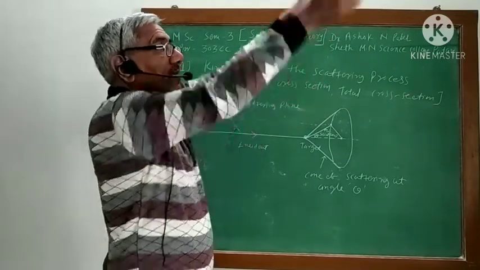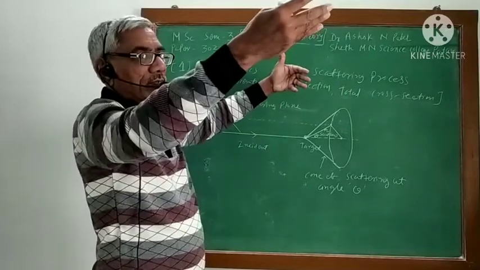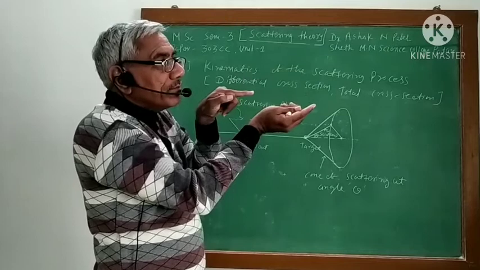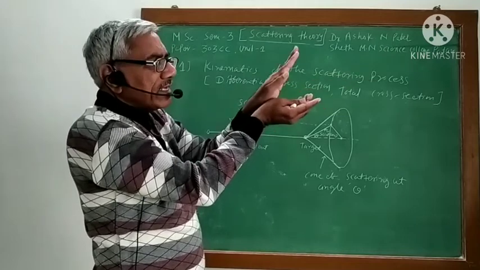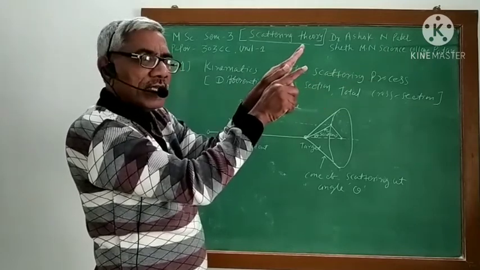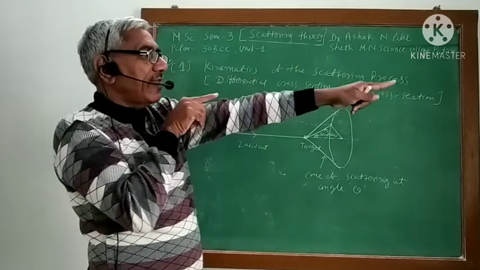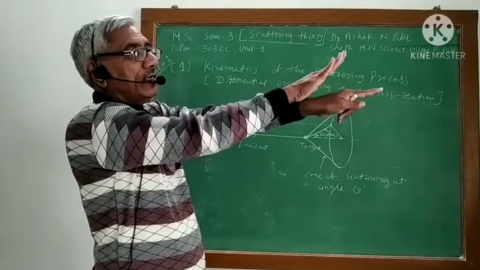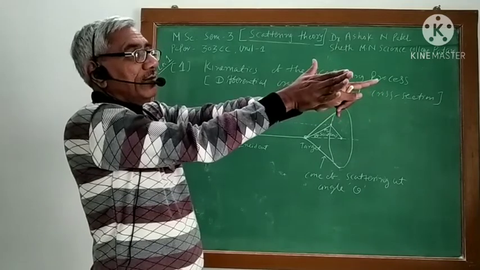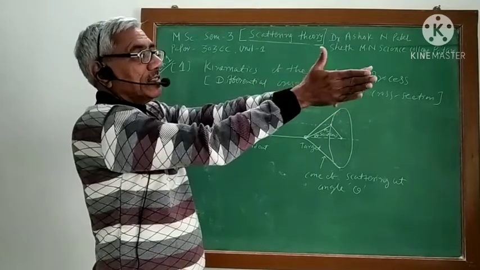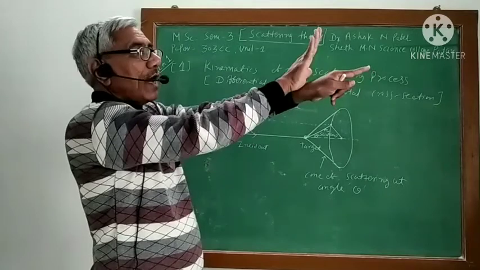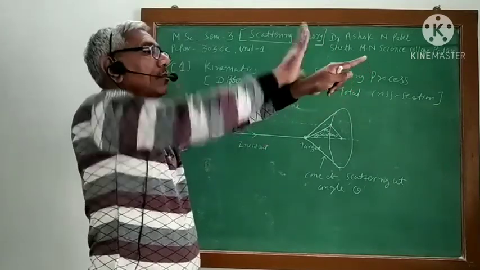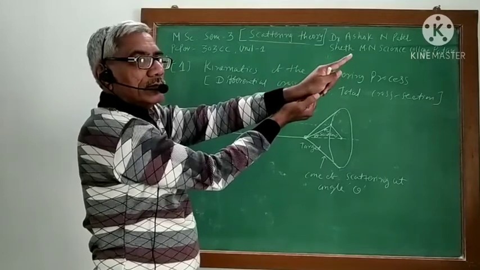It can scatter in any direction, but we are interested in the incident particle scattered at some angle theta. With this line, if the particle is scattered in this direction, that is your theta. But if the particle moves in this other direction with the same angle theta, so I have drawn one cone with the angle theta.